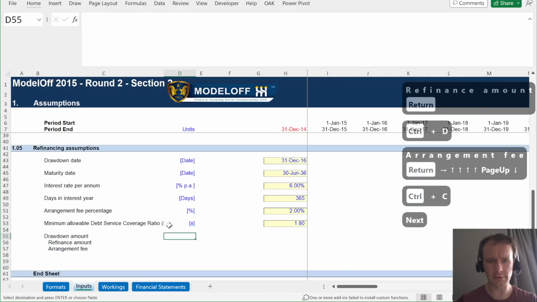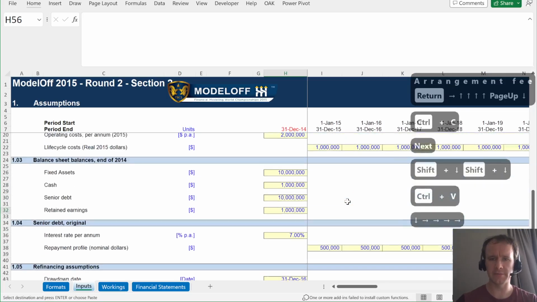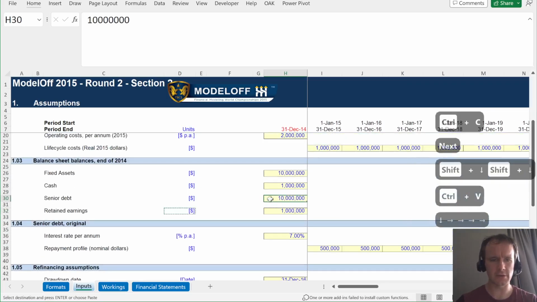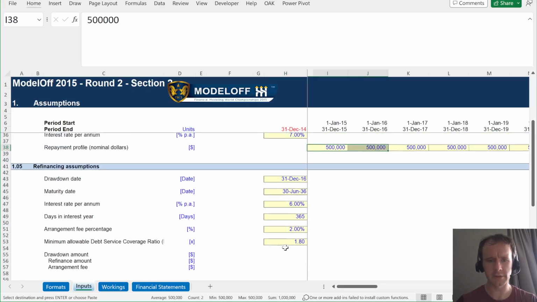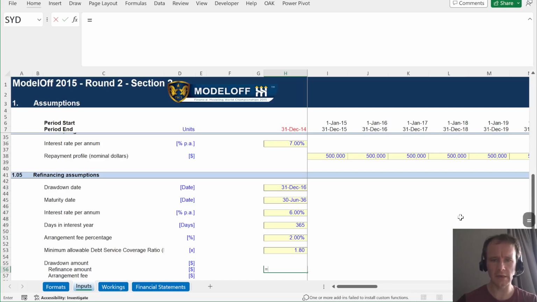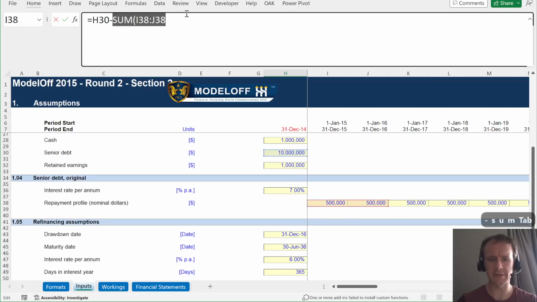And those are all going to be dollars. So my refinance amount, my senior debt starts off at 10 million and we repay $500,000 a year. I could just say, this minus the sum of these, but slightly better to make it flexible in case the date changes. So I'm going to say minus sum ifs.